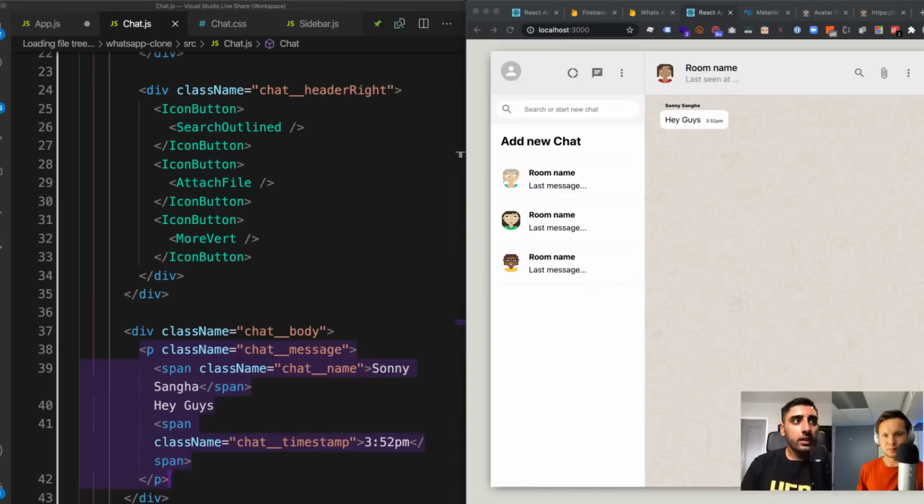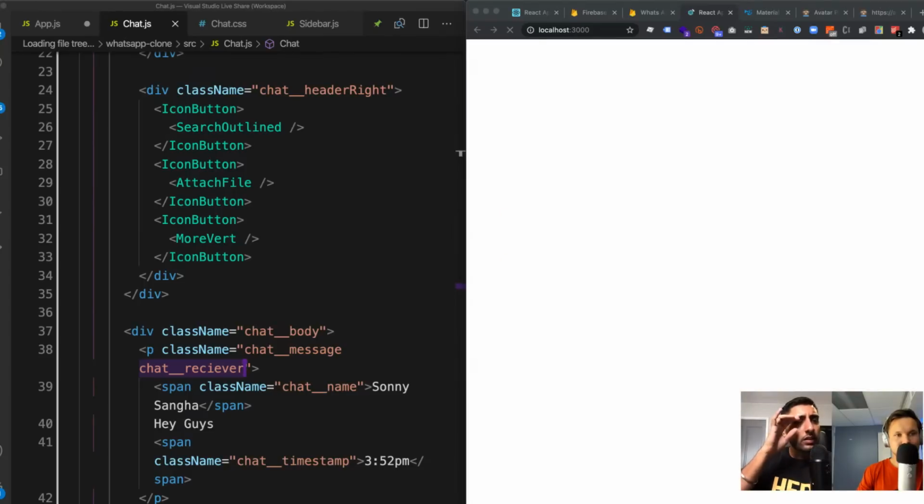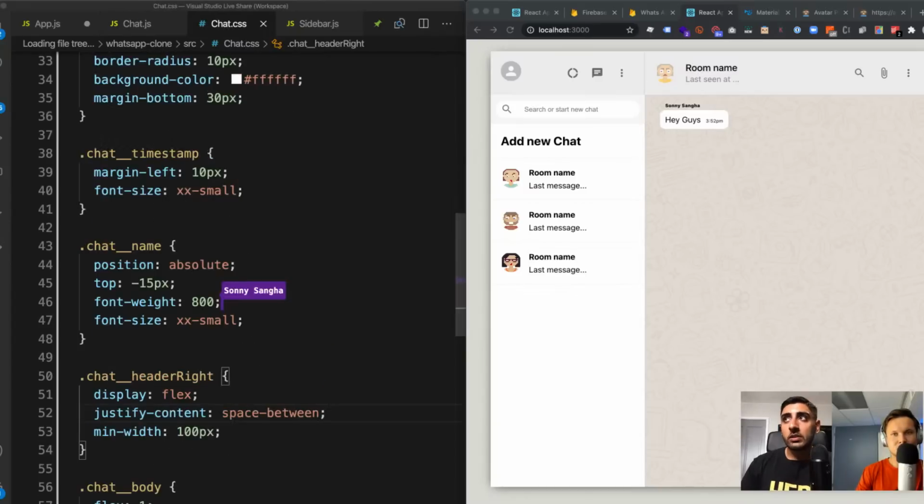So I want to have it so that if I was to add another class name, so chat message, but also chat receiver, I want it to have the same styling, but I want it to be blue or whatever color it is in WhatsApp. I think it's blue. Or it's like a green maybe. But basically, I want it to be kind of green, but then on the right. Now, this is simpler than you might think.